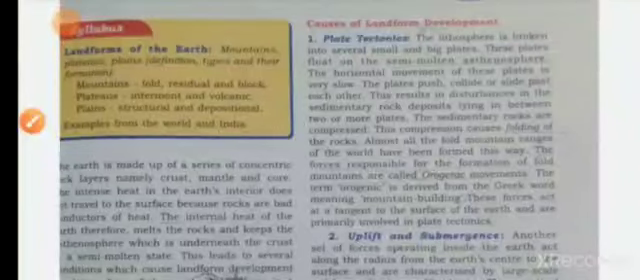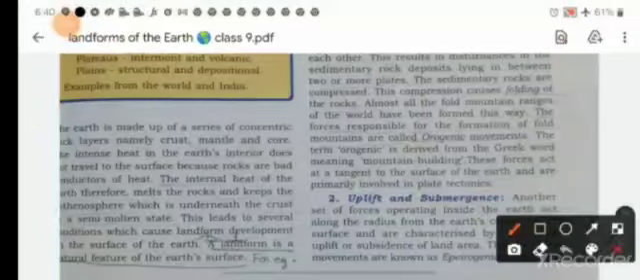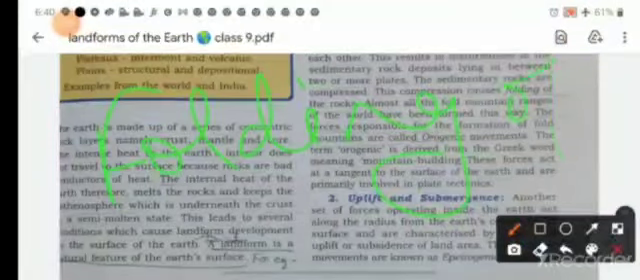The plates push, collide or slide past each other, and this results in disturbance in the sedimentary rock deposits lying in between two or more plates. This compression caused folding of the rock, and almost all the fold mountain ranges of the world have been formed this way. You can also say this is called orogenic movement.